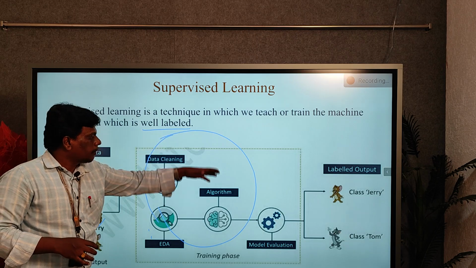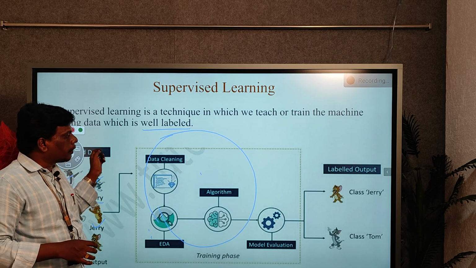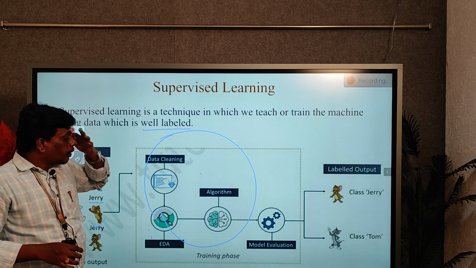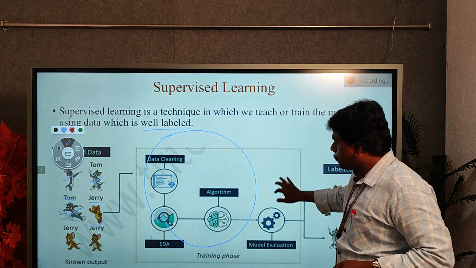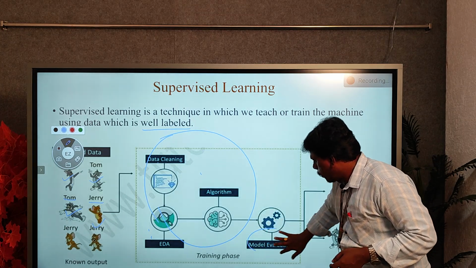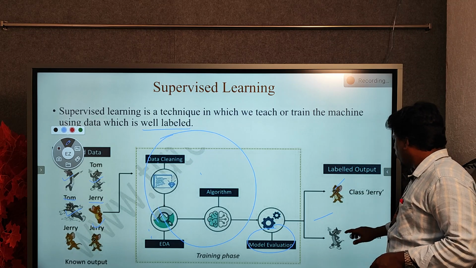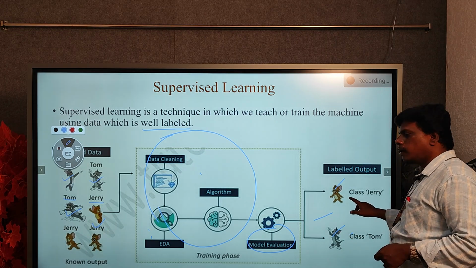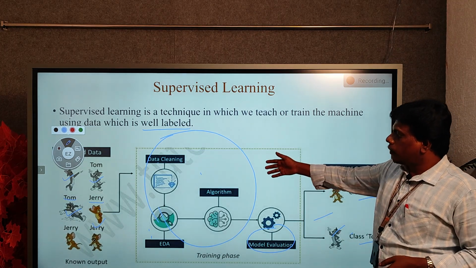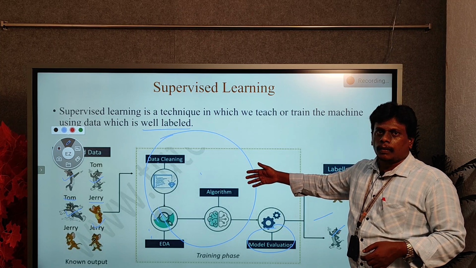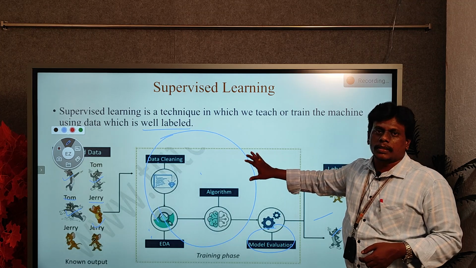Because we give labeled data, the machine can easily identify what type of data you are giving. Finally, after training, we come to model evaluation. If we give any images like Tom and Jerry, it can easily predict that this is Jerry and this is Tom, because you already trained the model with labeled data, so the machine can easily understand.